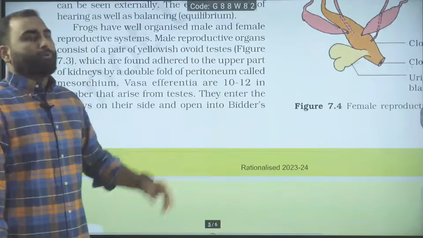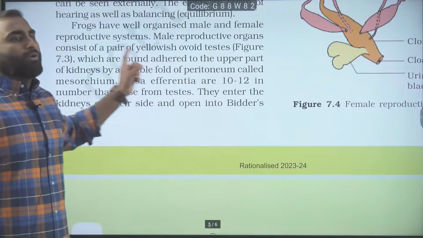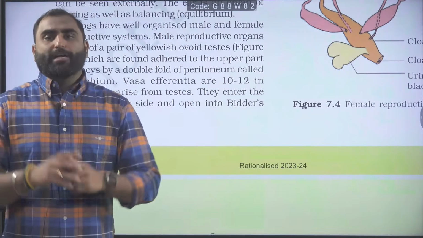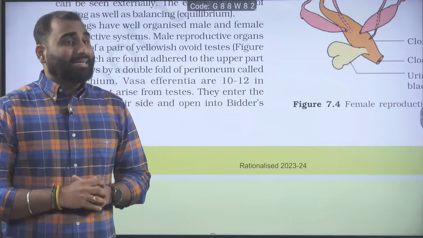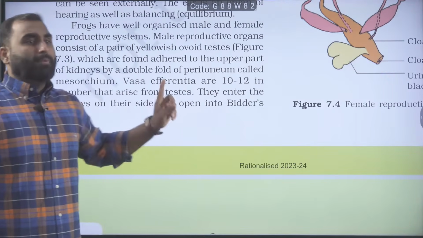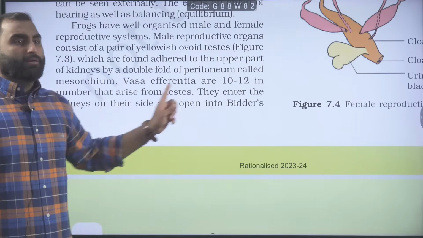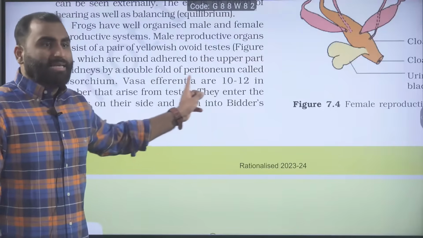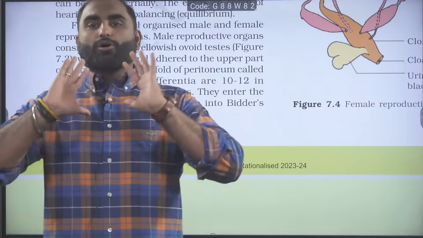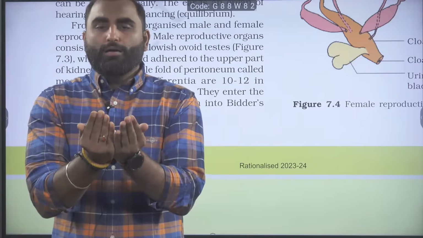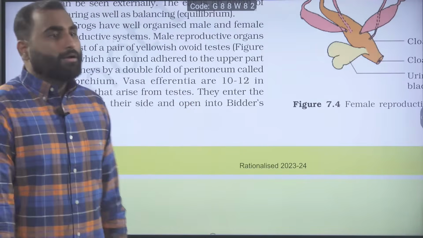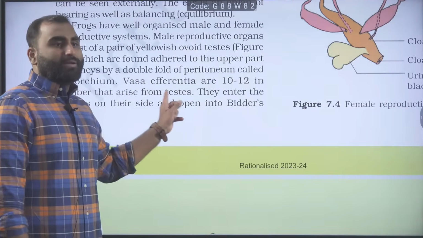Now talking about the reproductive system. Male reproductive organ consists of a pair of yellowish ovoid testes, present adhered to the upper part of the kidney by a double fold of peritoneum called mesorchium. This line is very important: double fold of peritoneum, mesorchium. So basically mesorchium is a kind of membranous fold which is holding the testes on the upper part of the kidneys. Okay.